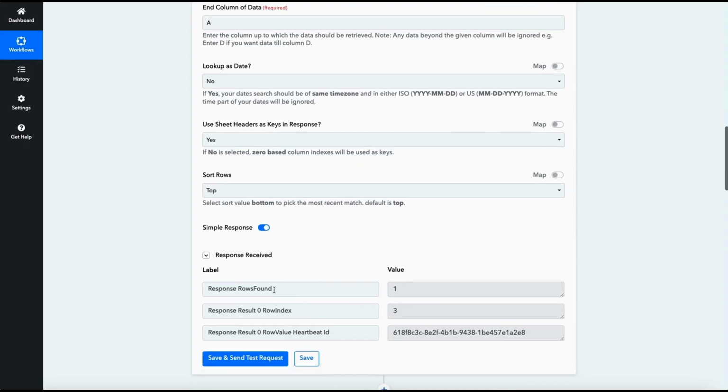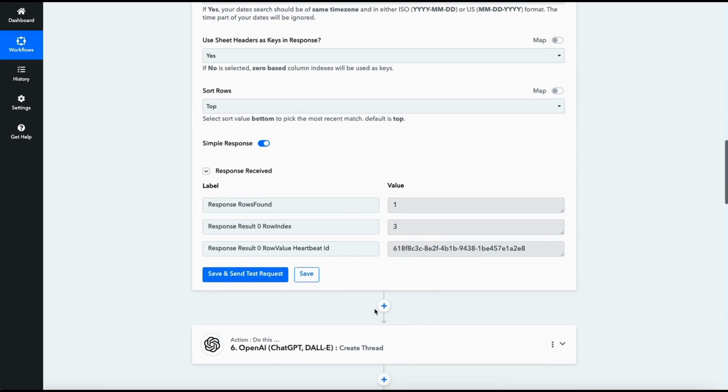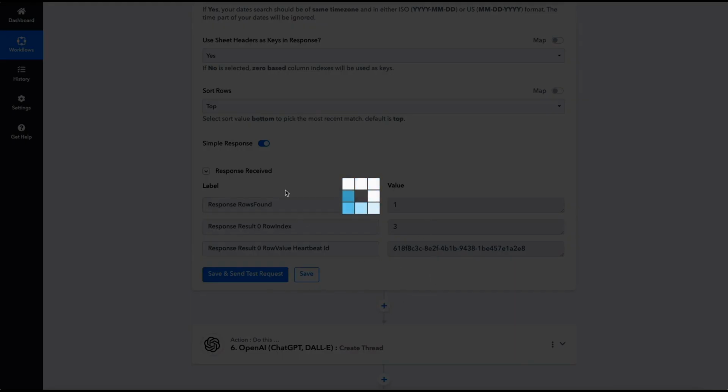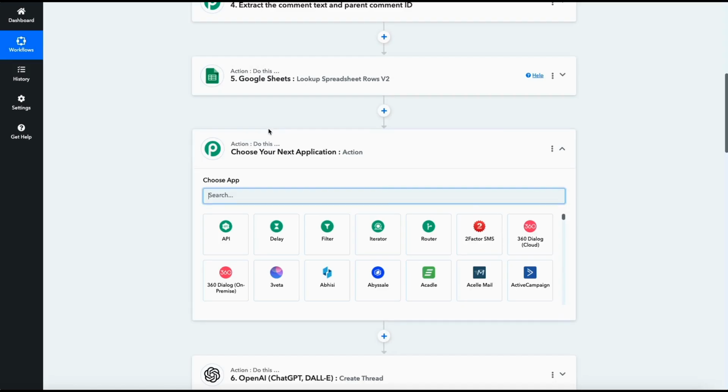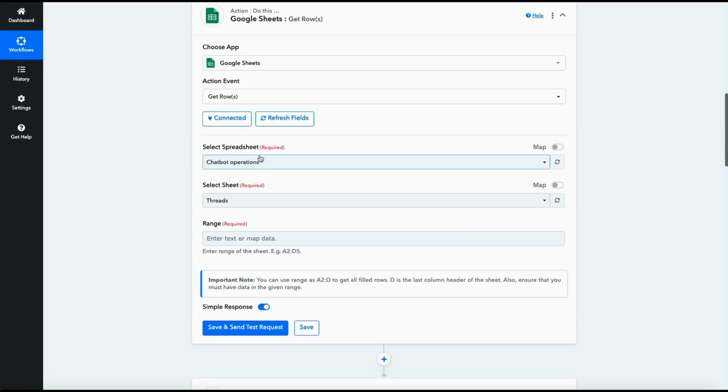Now it gives us the row index, but it doesn't give us the content, which means that we need another module, and that is the one that will actually get the contents of the row. So the module is Get Rows. So you go and add another Google Sheet module. The action is Get Rows, and it's Chatbot Operations, Threads, and then you need to give a range. Like, what range are we actually getting?